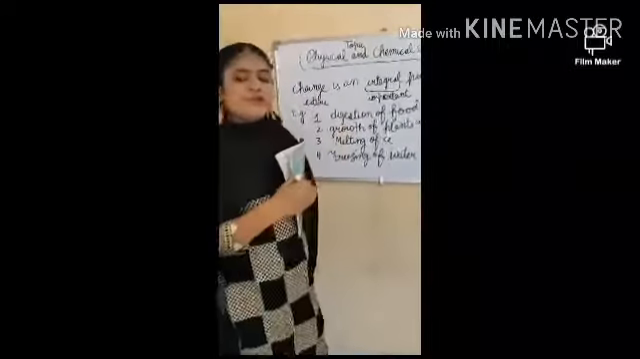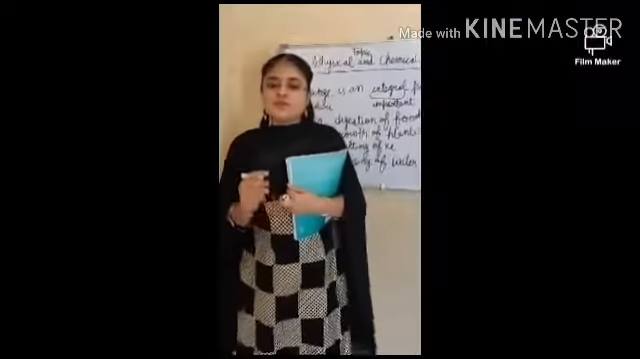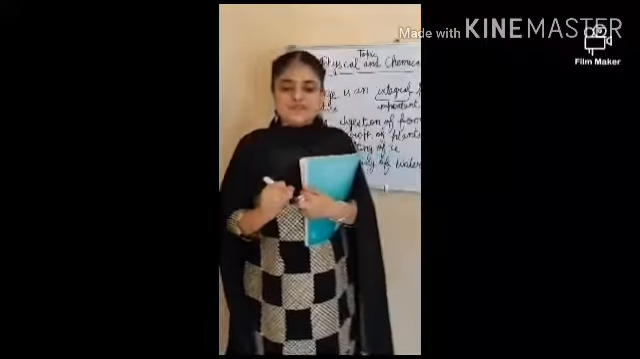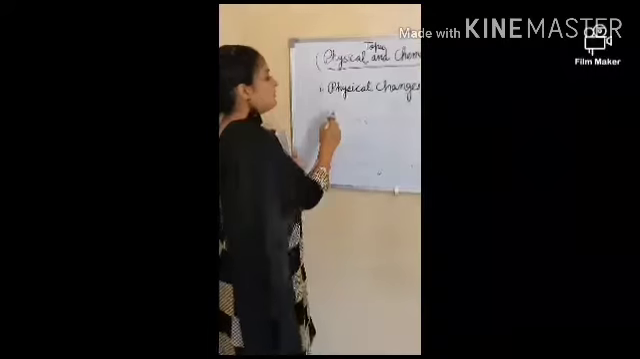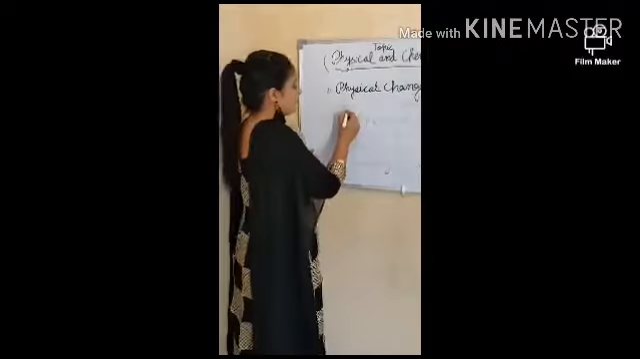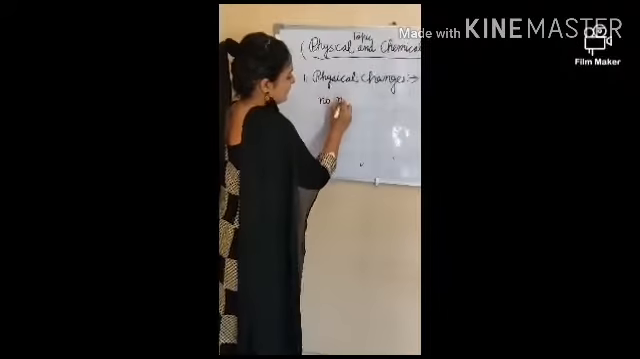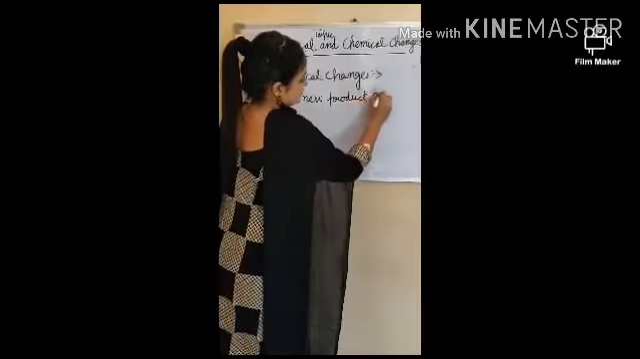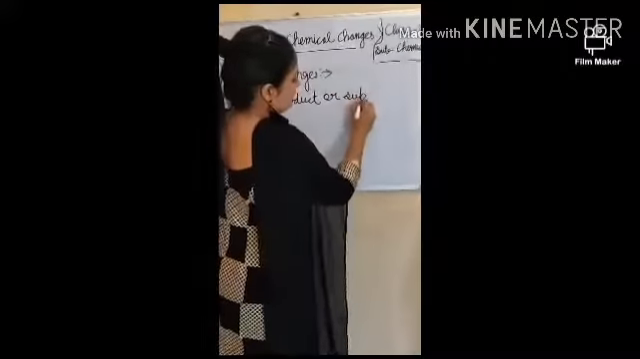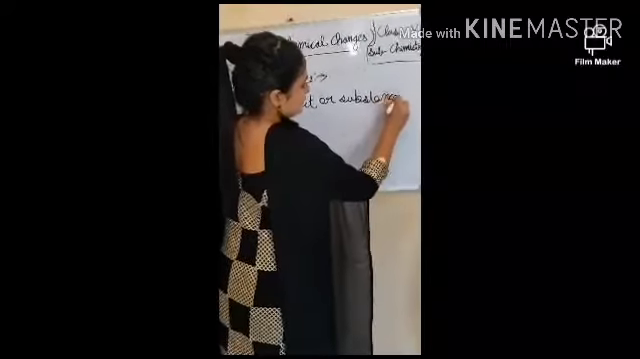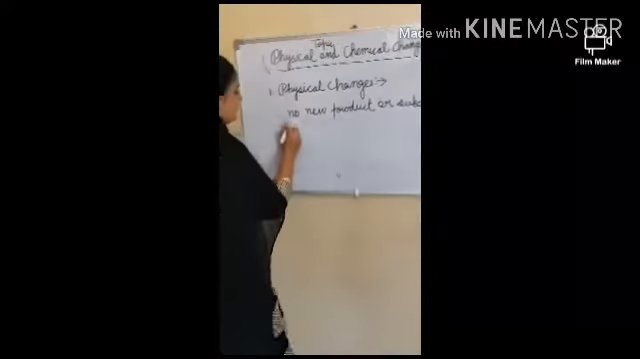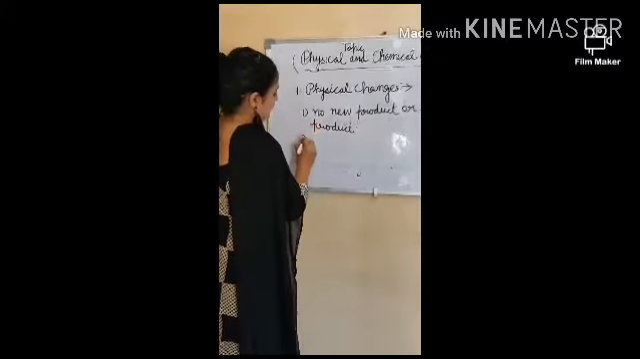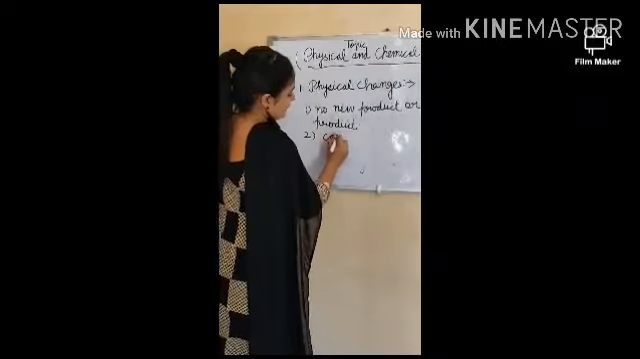According to chemistry, changes are of two types: physical and chemical. First, we are going to discuss physical changes. Physical changes are those in which no new product or substance is produced, and second, that can be reversed. All physical changes are reversible.